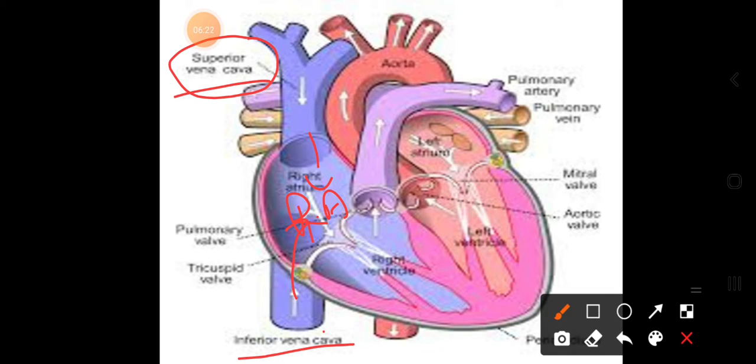And the cardiac veins pump the blood from the heart muscles to the right auricle, because the heart itself is an organ which also needs purified blood for its functioning. So the superior vena cava, inferior vena cava and cardiac veins are the three veins that open into the right auricle and pump the deoxygenated blood.